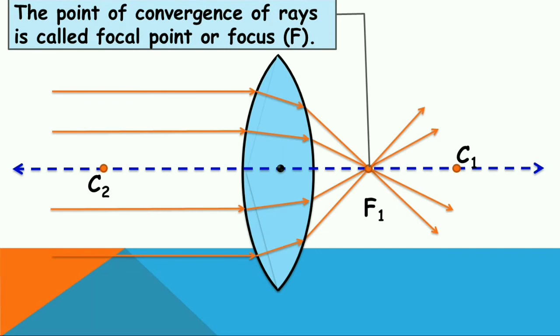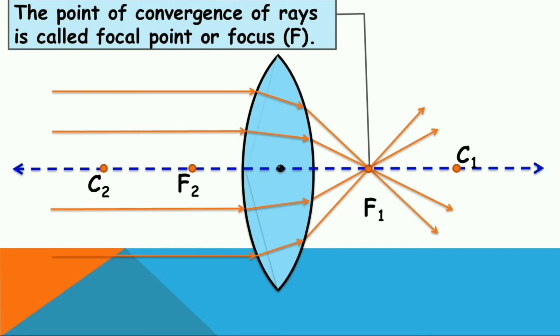Similarly, when light travels from right side to left side, then also they will meet at a single point, and that will become the focus of the second surface, and we can name it F2. So these are the focal points of the convex lens, F1 and F2.